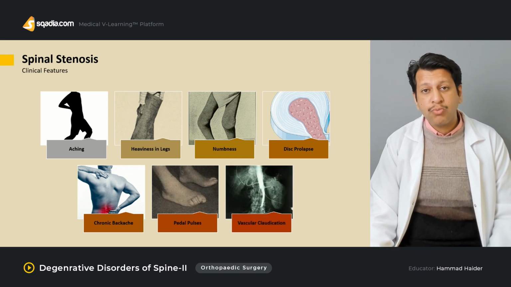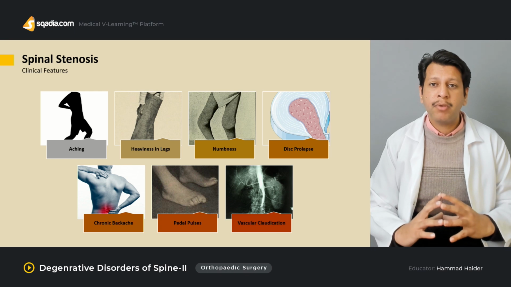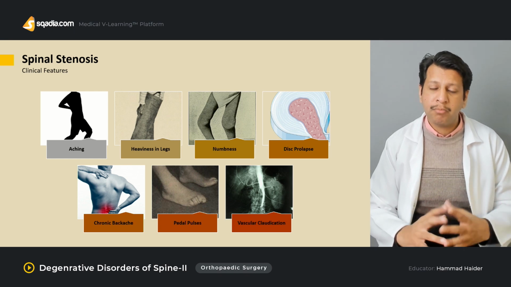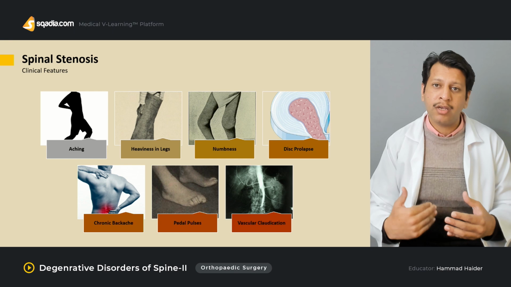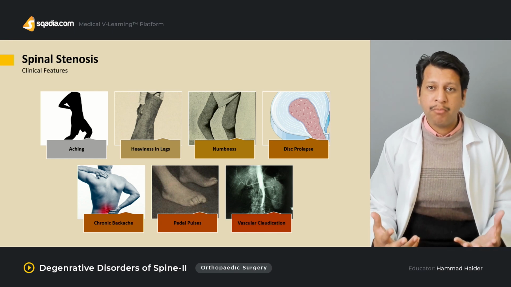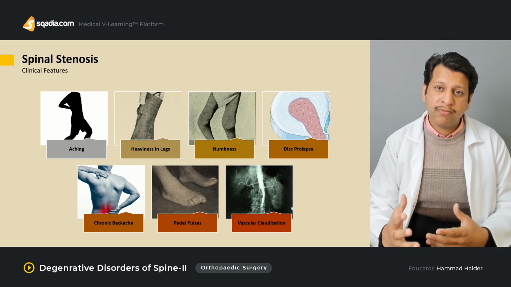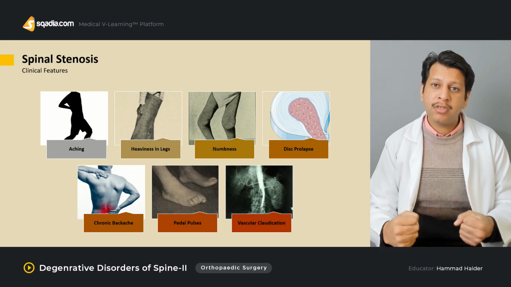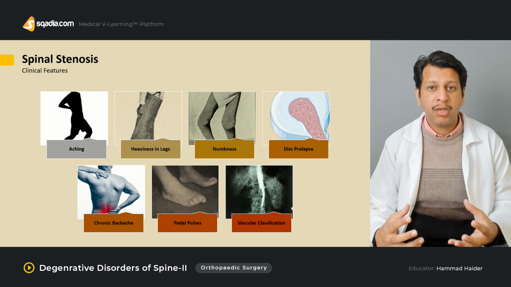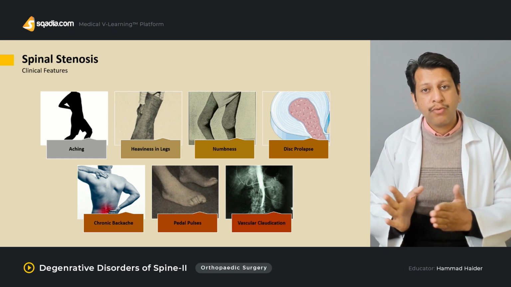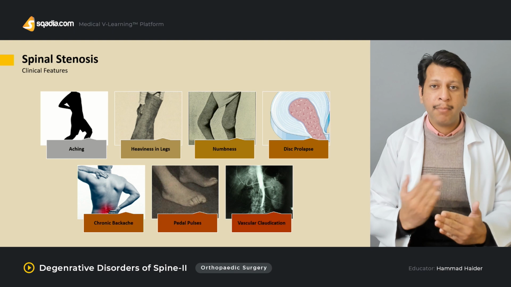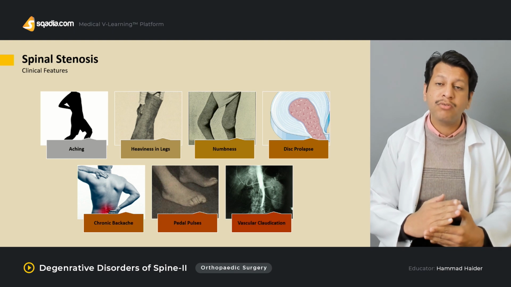That is why sometimes the symptoms may mimic vascular claudication. The patient may complain that when I start walking or running, that is when I have the maximum pain. By definition, it looks as if, due to peripheral vascular disease, the patient is having a cramping pain in the muscles due to ischemia. But the problem is not ischemia, the problem is due to hyperextension of the spine, which is actually leading to spinal stenosis.